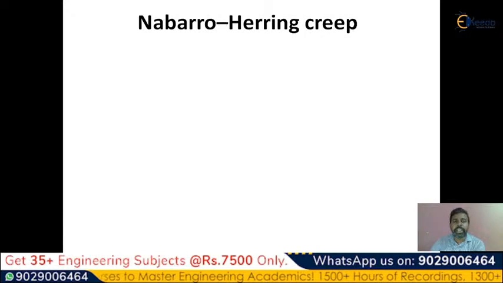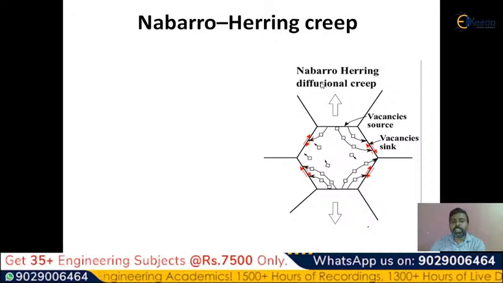Now what is the Nabarro-Herring creep here? Please observe the grain boundary here. First observe the image here. After that we will discuss what the Nabarro-Herring creep is. It is very important, and if you are able to understand this Nabarro-Herring creep, we can say how much deformation is observed by the material, what type of deformation is observed by the material, and what the result of this deformation is, whether it is a dislocation creep or a Nabarro-Herring creep or any other creep. So you must have clear information regarding these types of creeps.